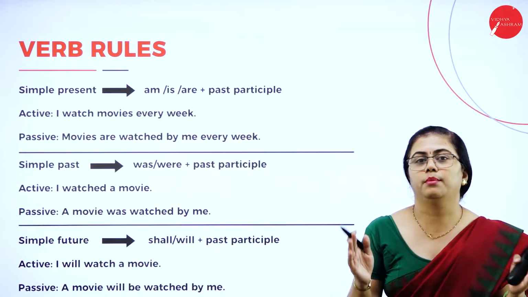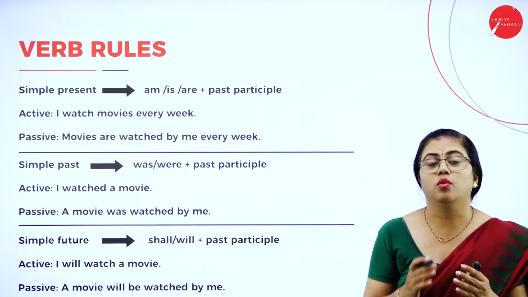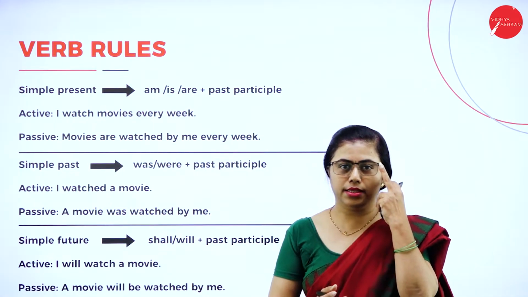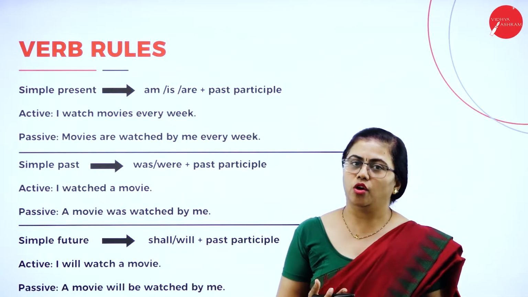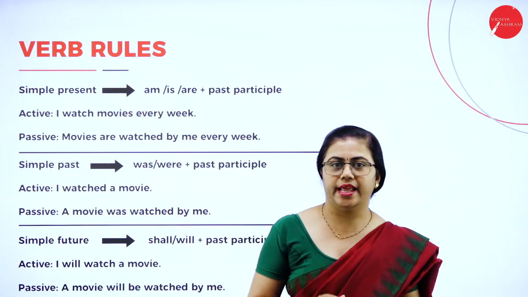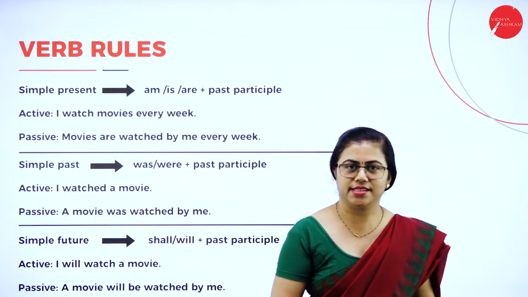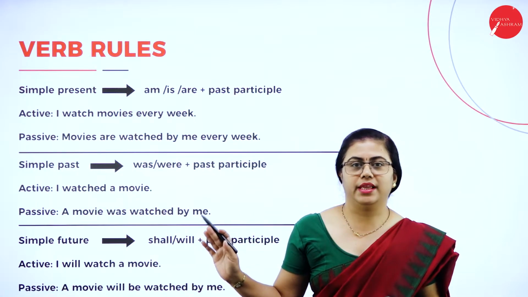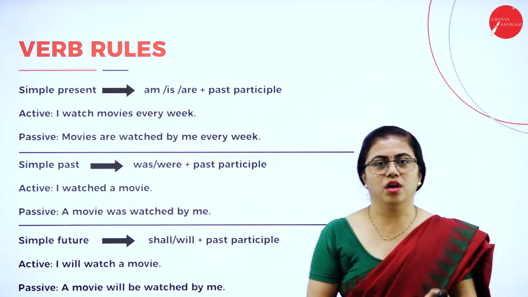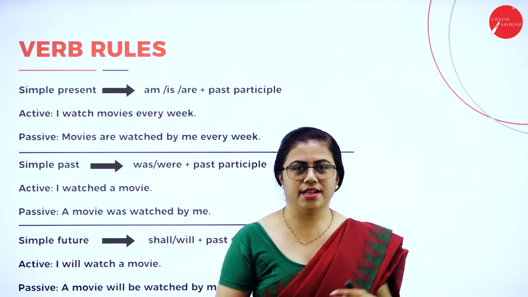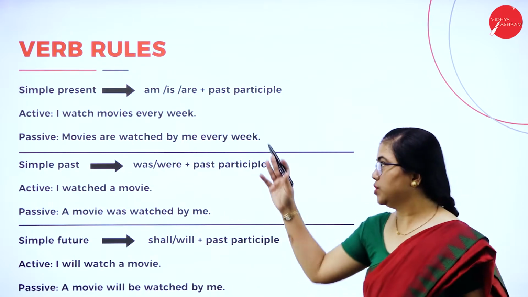Now we are coming to those words apart from subject and object. What are the changes we have to make in the sentence? The changes you have to make depend on the verb tenses: past, present and future. In each tense you have 4 different categories. Simple present is what you use for everyday work, like the sun rises in the east, I go for a morning walk. That happens every day, so for that we use simple present.